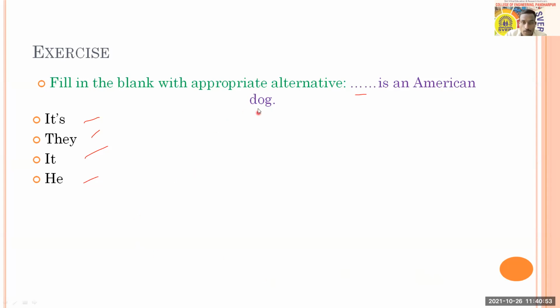So here in this case, dog. Dog is an animal, okay? And for that, we people do not use pronoun he or she, but we use it. So therefore, Suraj, you can just try to understand that we call it is. Okay, it will be okay. It is an American dog. We don't call it he is an American dog. Usually for men and women or human beings, we use he or she. For non-living things and for living things whose gender is not fixed, for such things we use pronoun it. So therefore for dog we are going to use it is an American dog.